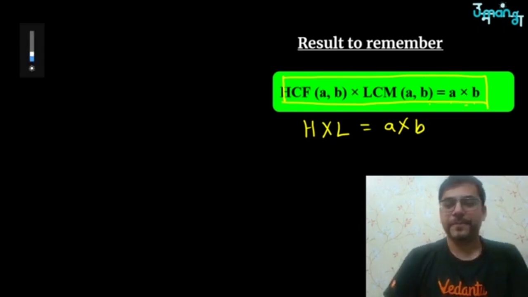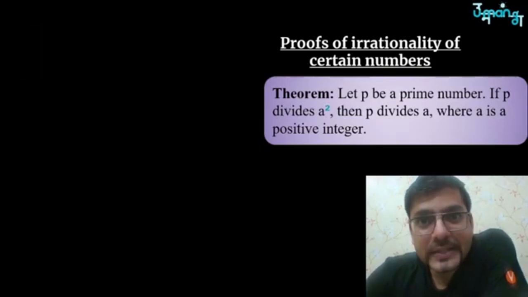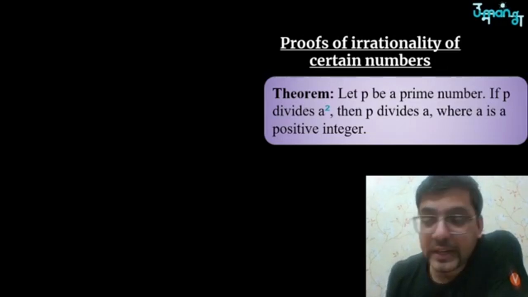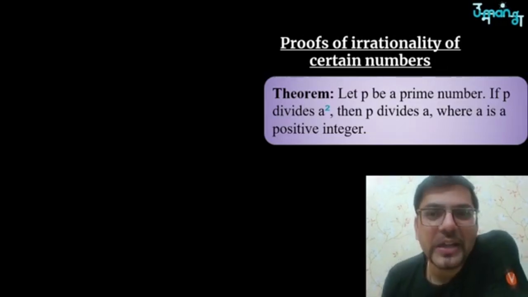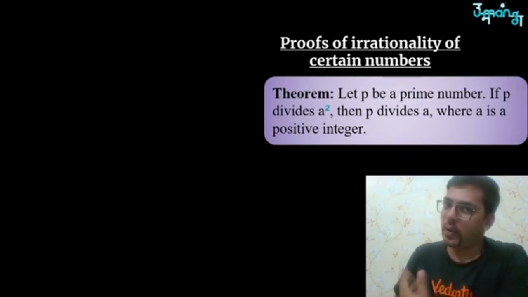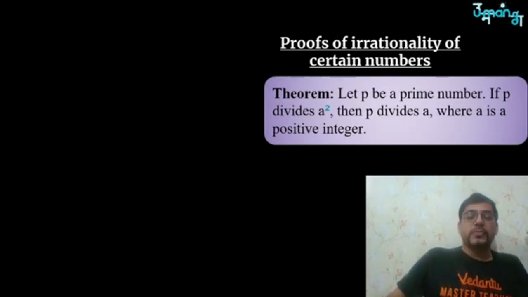Now moving ahead, proof of irrationality. This is the next important part which comes many times. In fact, in class 9th it would have come very often, but this year it may come in a little twisted format. How it will come, I'll just show you. So this is the proof of irrationality that has to be kept in mind.